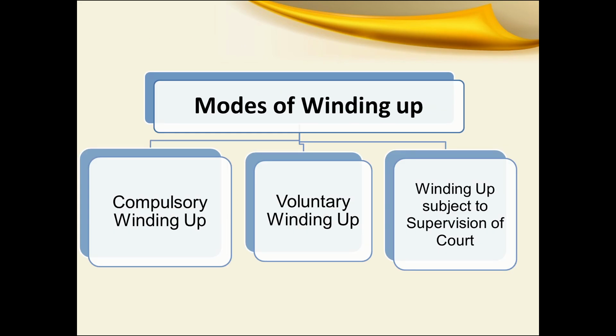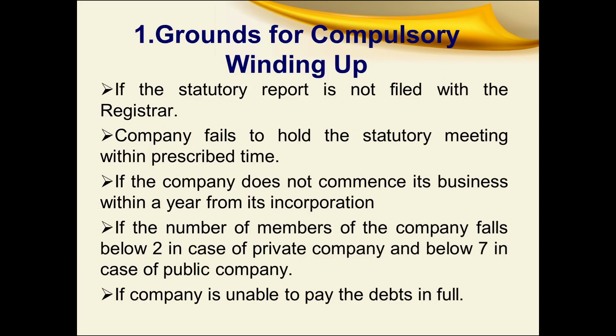Then next come the modes or ways of winding up. There are three ways. The first way of winding up is compulsory winding up. Then next comes voluntary winding up. Then finally, winding up subject to the supervision of the court. So now we are going to discuss the grounds for compulsory winding up.